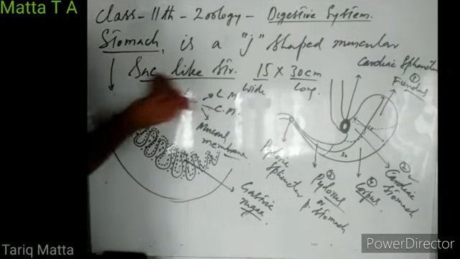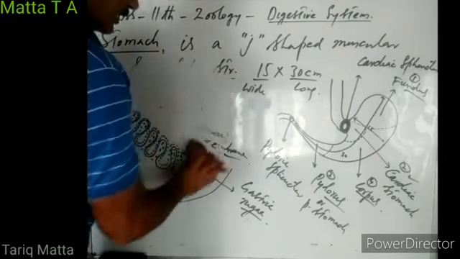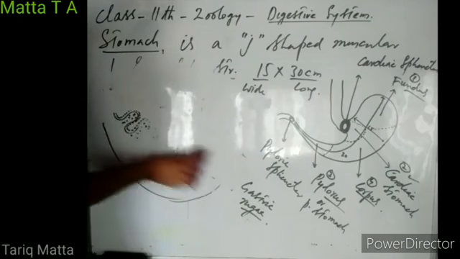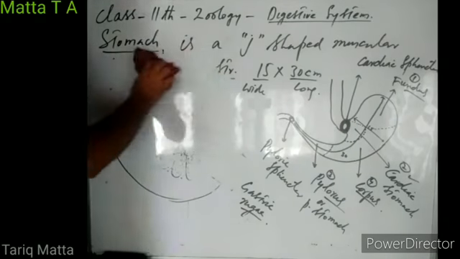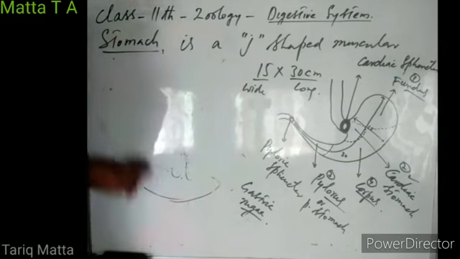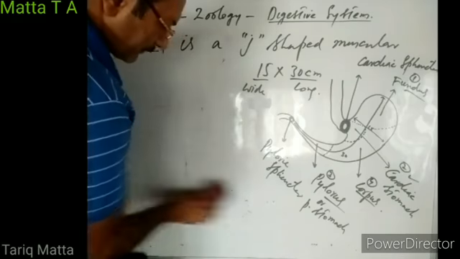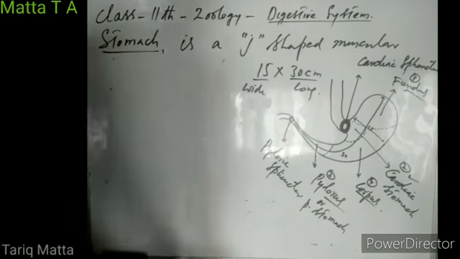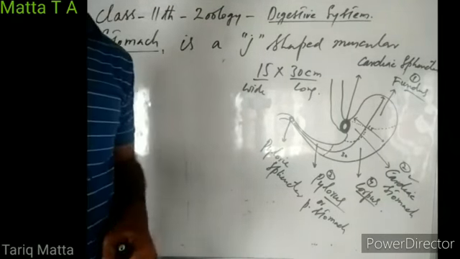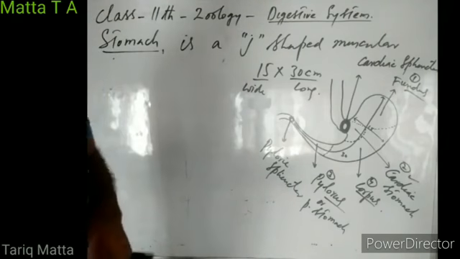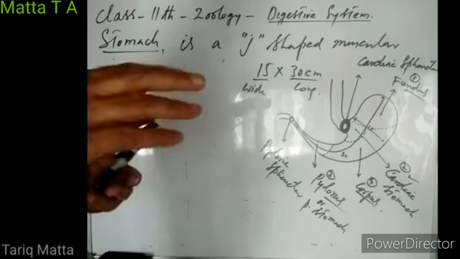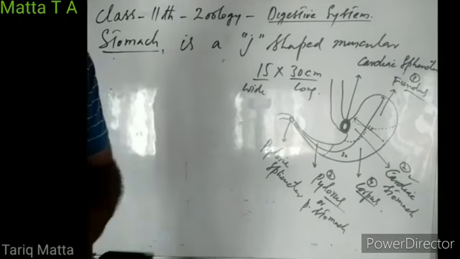Now, what is the function of this stomach? This stomach stores the ingested food. Birds and some other animals may have a crop. When birds take their food, they store it in the crop. Then from the crop, they send the food to the gizzard where the food is crushed.